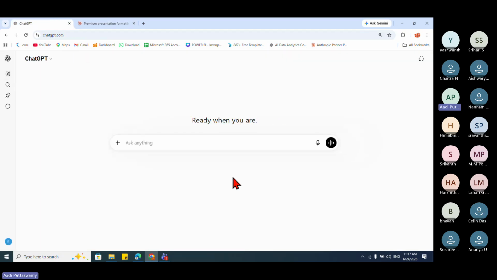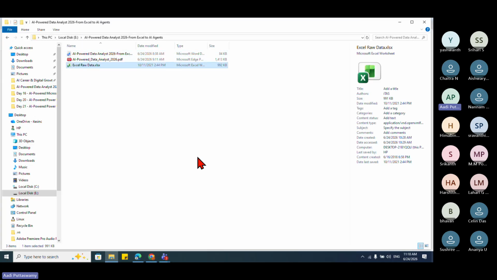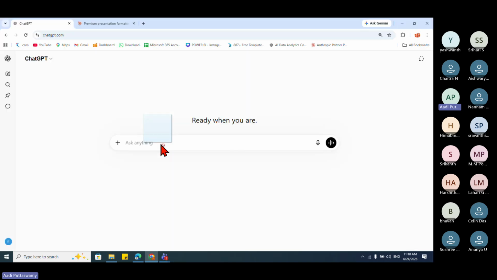See, I have this AI. I want to know the assistance, how this AI can actually help. This is just an assistance I'm taking. Now, what we'll do, we'll go here. I have one data set here. I've already shown this every time, so you people know this. But just to show you, I'll drag it and put it here. I'll not write a very big prompt here. I'll just say,